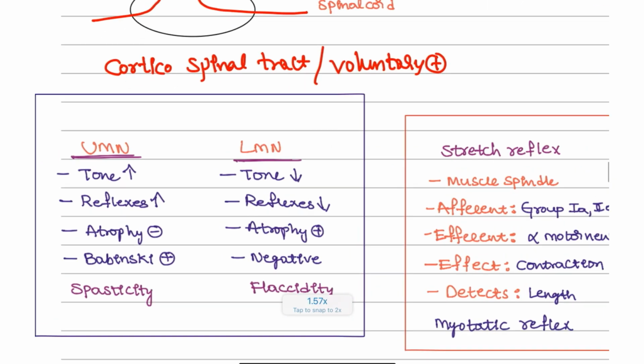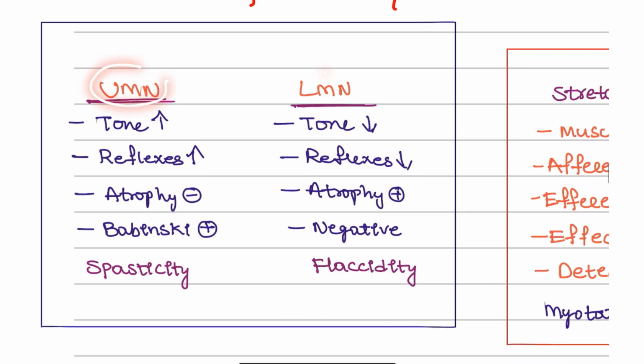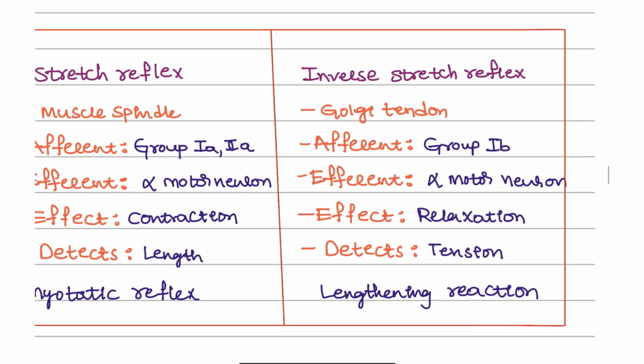Okay, next, upper motor neuron versus lower motor neuron. Upper motor neuron lesion is going to increase the tone and increase the reflexes, whereas lower motor neuron lesion decreases the tone and the reflexes. If there is an increased tone, there won't be atrophy, right? Continuous movement means there won't be atrophy, but decreased tone can cause atrophy. Upper motor neuron has the positive Babinski sign, and lower motor neuron has the negative Babinski sign. Here you are going to see spasticity, like stiffness of the body, and flaccidity, where there is no tone in the body, in the lower motor neuron.